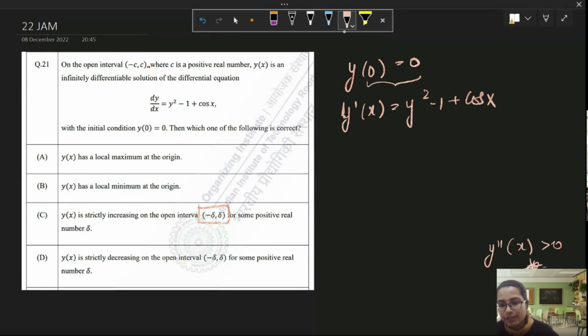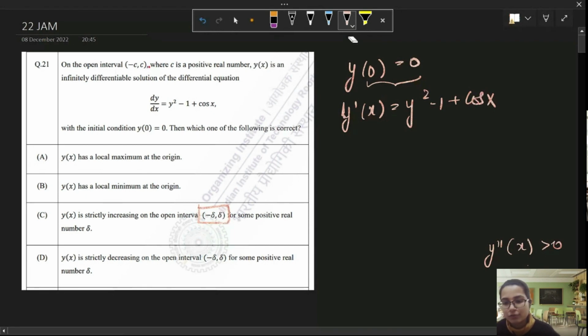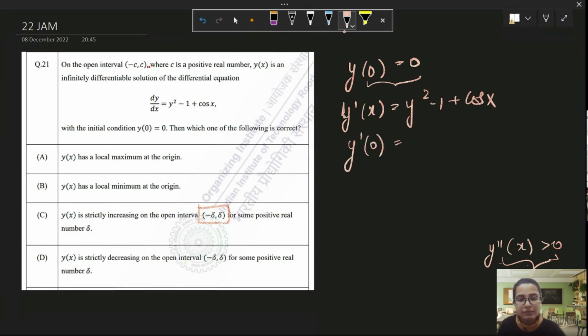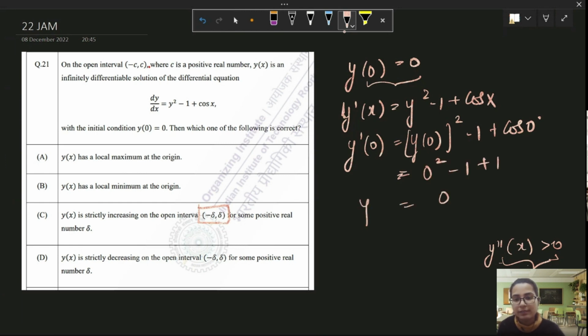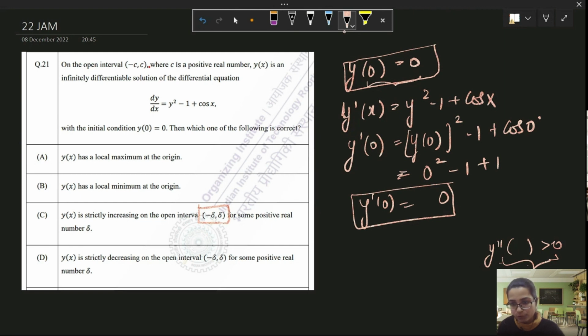If you're getting some ideas, you can also share. You will have to go to the double derivative. But let's try to substitute 0 in this. Can we get something? y dash 0 is equal to y(0) squared minus 1 plus cos 0, right? But y(0) is 0 and it's given. So 0 squared minus 1 plus 1, so this is equal to 0. So ultimately y dash 0 is 0. y(0) is also 0. Now let me move on to y double dash.